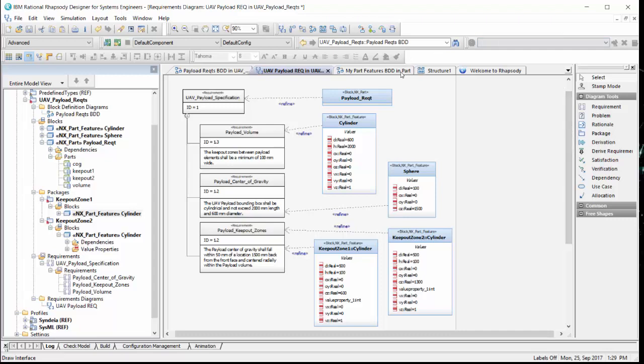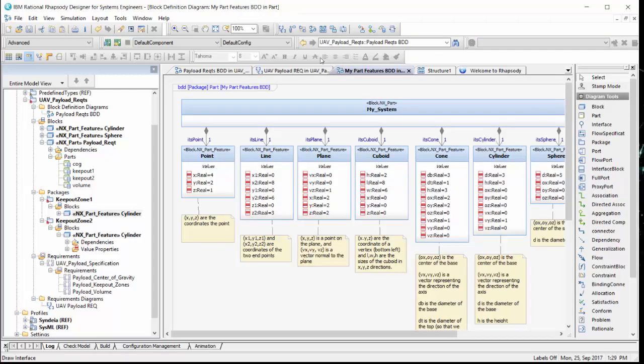Cylinder and sphere are 2 geometric primitives that Syndea recognizes and can transform to the corresponding NX shape. The full set is included in this diagram, which is found in the part package in the model, and could be included as a library in any model you build. Each shape has a specific set of value properties which Syndea recognizes and transforms to the right shape parameters in NX. In this diagram, the notes explain the role of each value property.